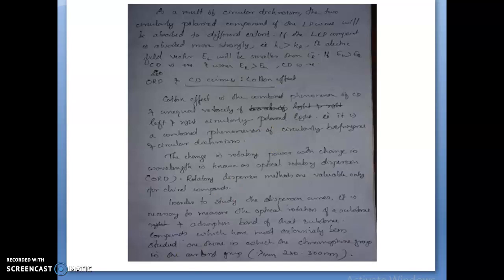It is observed precisely for compounds which absorb in the ultraviolet region, but for compounds that absorb only in the far ultraviolet region, well below 220 nanometer, no Cotton effect is observed, because the effect occurs only near an absorption maximum.